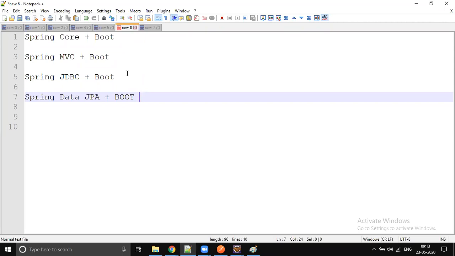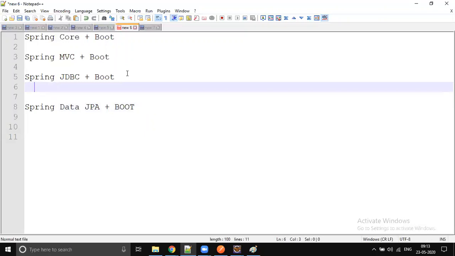Okay. So no exception for Data JPA also, right? You can run without boot. We can run without boot or with boot, there is no difference. With boot or without boot you can run, but without boot you need to do some configuration. So can you tell me, without boot in JDBC, what configuration we did?